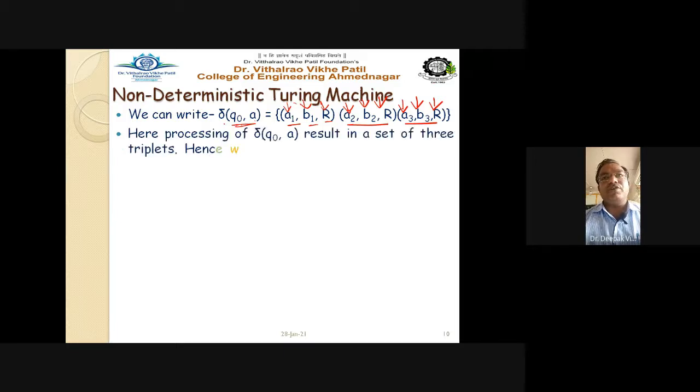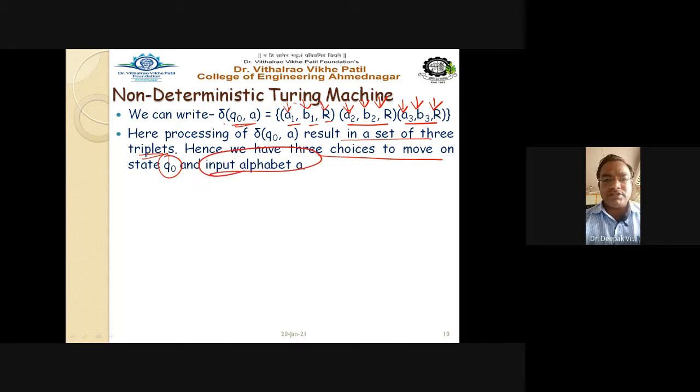Here, processing of delta Q0A results in a set of three triplets. Hence, we have three choices to move on state Q0 on input alphabet A. This is similar to your NFA, non-deterministic finite automata. So we can define an NDM, now see the tuple definition of the non-deterministic Turing machine